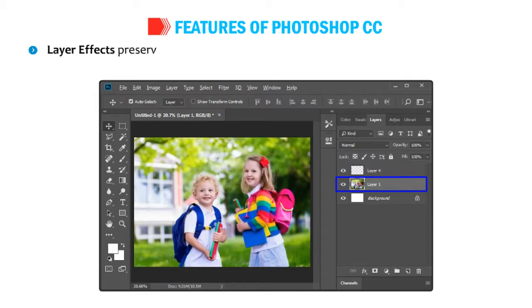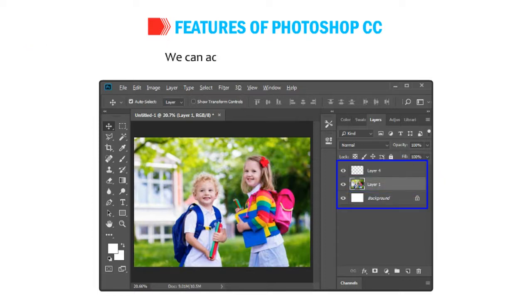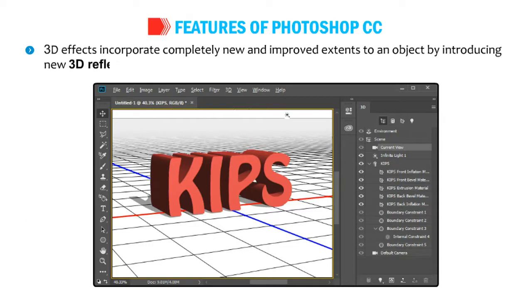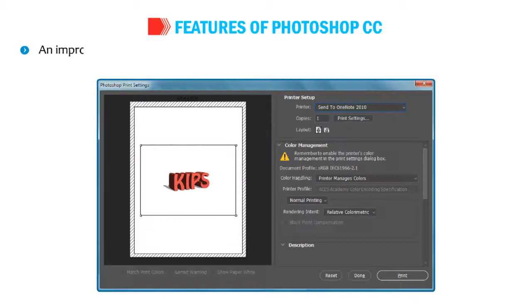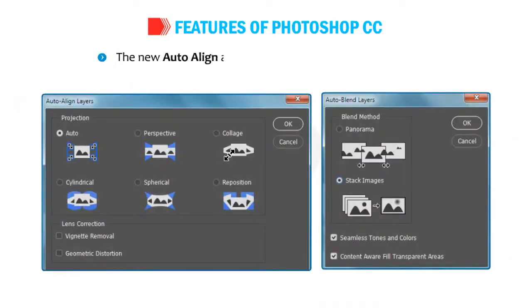Layer effects preserve the original state of an image while manipulating another version of it through another layer. We can add as many layers as we need. 3D effects incorporate completely new and improved extents to an object by introducing new 3D reflections, icons and draggable shadows. An improved print window simplifies printing options and eliminates the need for separate print and print with preview commands. The new auto-align and blend features help to save time.